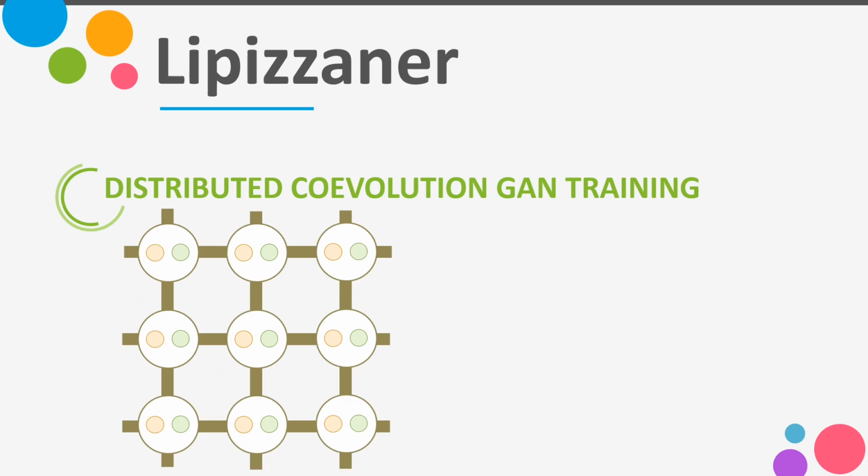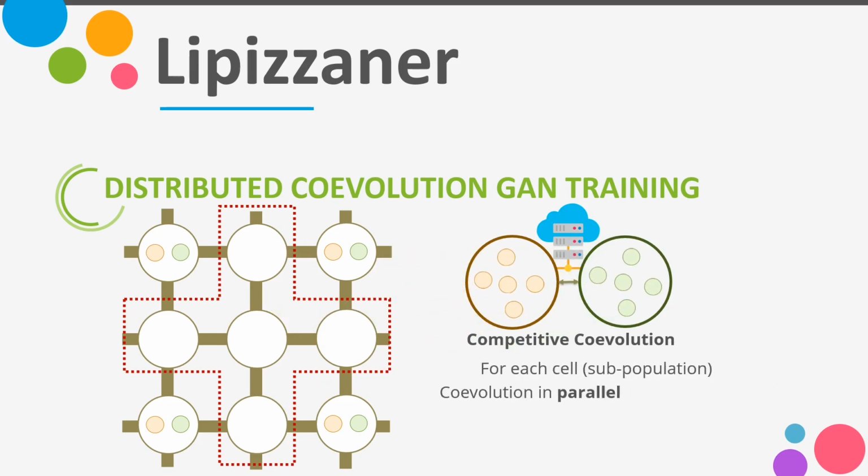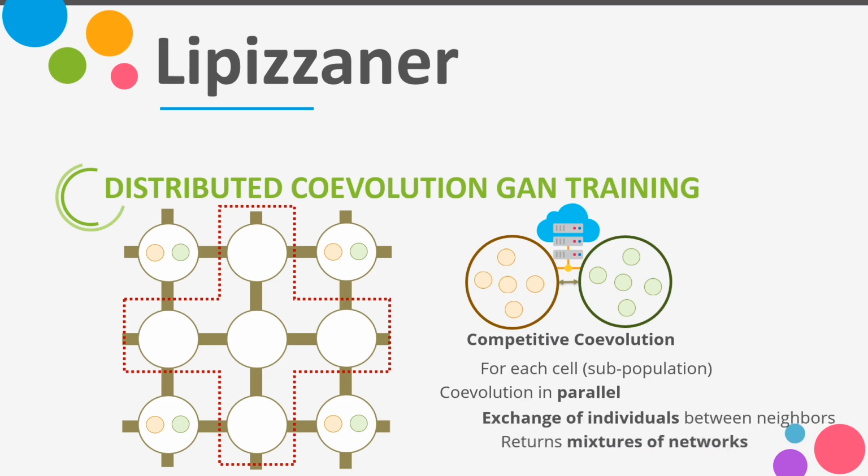Then it defines different subpopulations according to the Moore's neighborhood. These subpopulations co-evolve in parallel. Besides, they exchange individuals with the neighbors after each training epoch. At the end, each cell returns a mixture of generators and a mixture of discriminators.